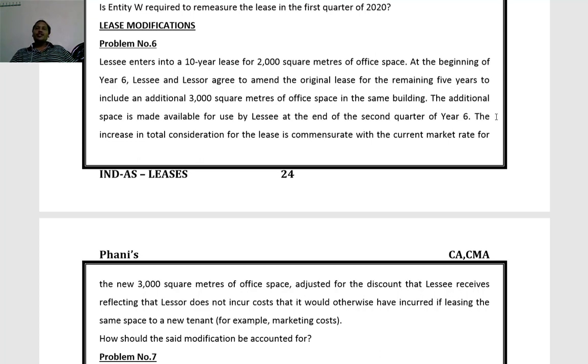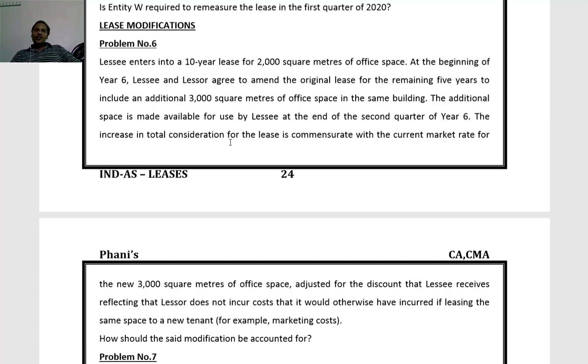The additional space is made available for use by the lessee at the end of the second quarter of year 6.